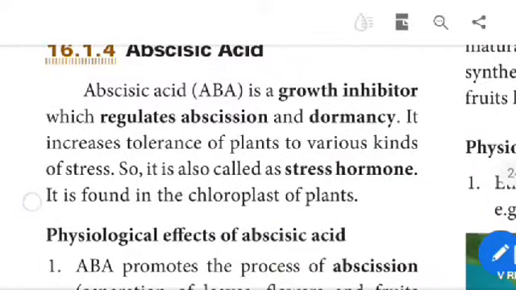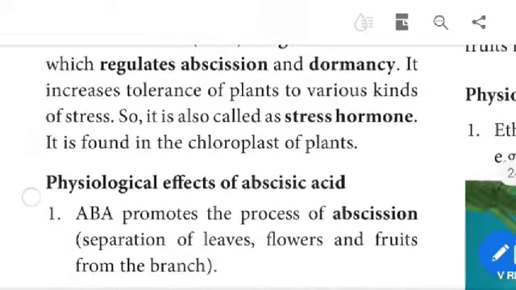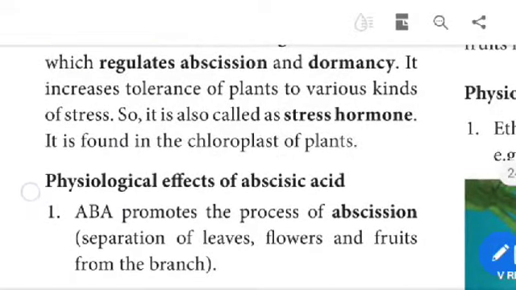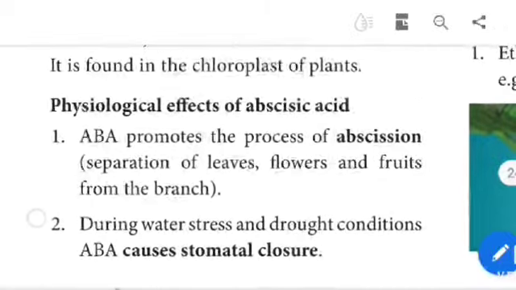Abscisic acid. Abscisic acid is a growth inhibitor which regulates abscission and dormancy. It increases tolerance of plants to various kinds of stress, so it is also called the stress hormone. It is found in the chloroplasts of plants.